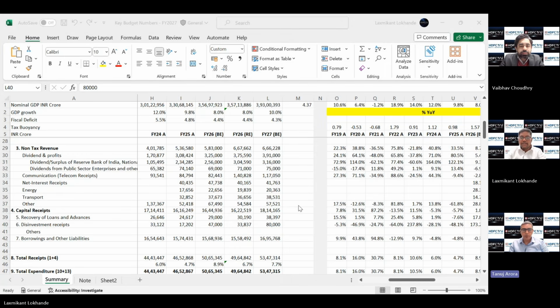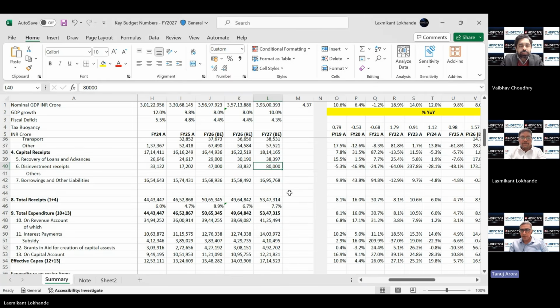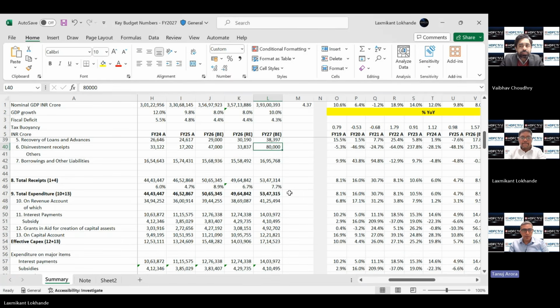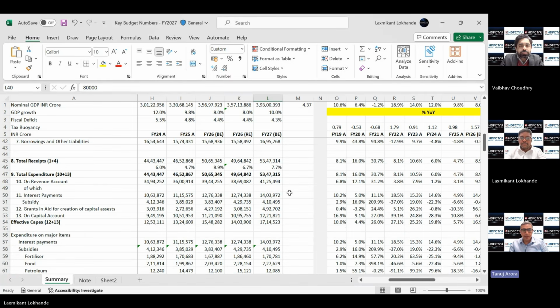Sure, sure. And Lakshmi, if we can move to the expenditure part, we all understand government has been doing a lot of heavy lifting in the last couple of years in terms of capex spend. So, do you think they have now pivoted in terms of reviving consumption? So they are keeping their goal aligned as far as 10% step up on capex is concerned year on year. What has been your reading on that?